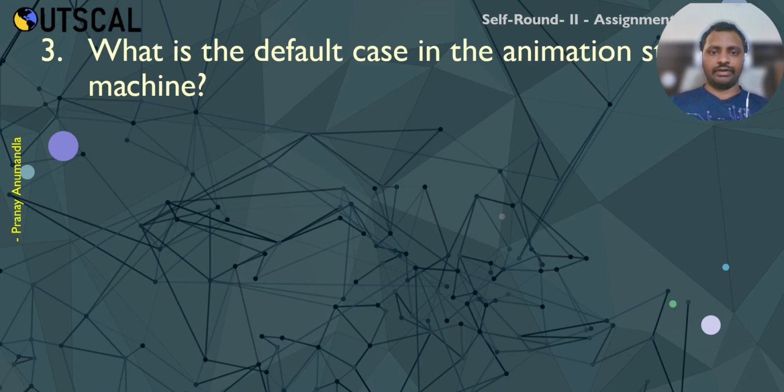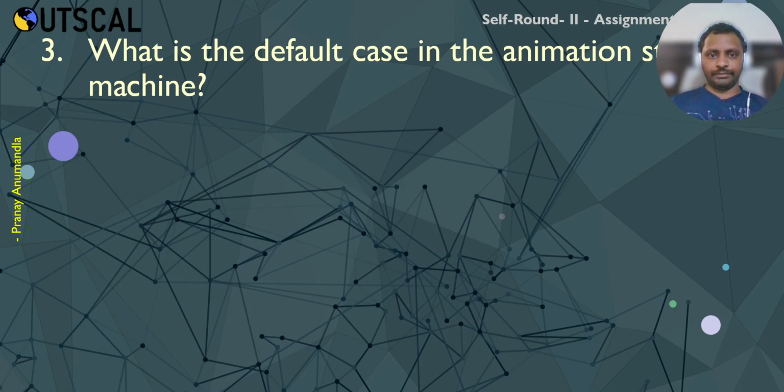Default case is also what happens after performing a particular animation. If an animation has an exit time, once the exit time is completed, it will get back to the default animation.